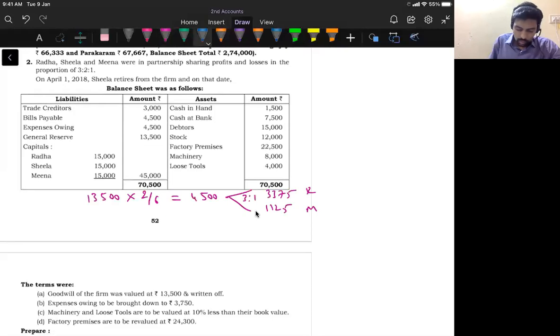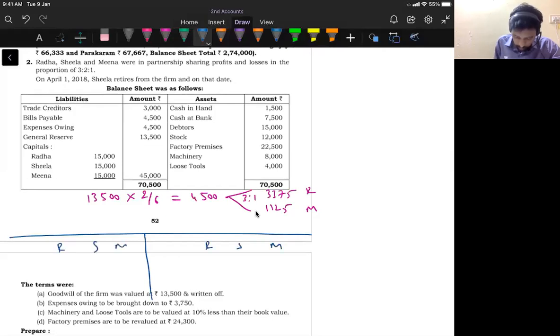Okay, so in partners' capital account, this is Radha's column, Sheila and then Meena. Debit is minus, credit is plus. So who is gaining goodwill here? Who is getting goodwill? Retiring partner. Retiring partner is Sheila. So in Sheila's column plus side, I will write 3,375, 1,125.